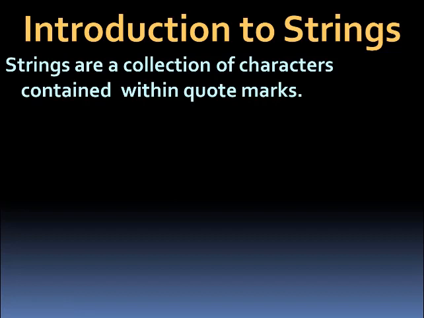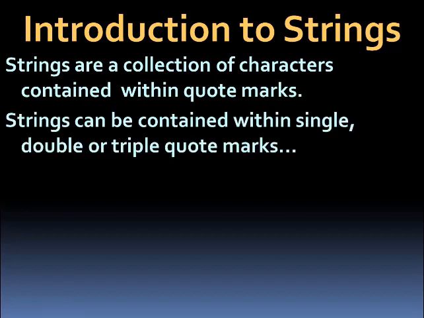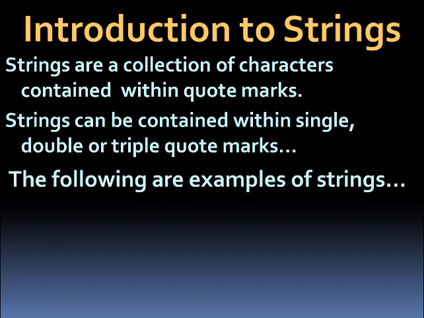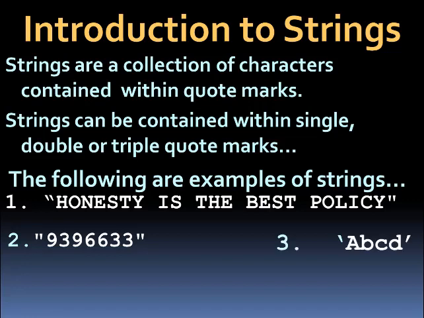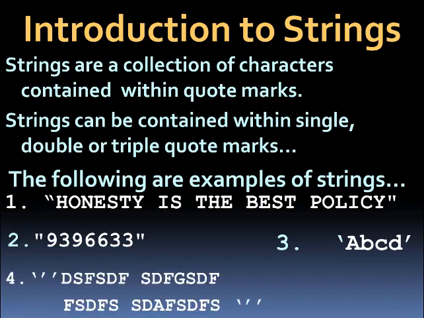Like the first example, "honesty is the best policy" within double quotes. Or if we have numbers but they are enclosed within double quotes, then it is a string. So any sequence of characters enclosed within single or double quotes or triple quotes is a string. Third example, ABCD enclosed within single quotes is a string. Fourth one is triple quotes. Triple quotes we use for writing strings in multiple lines. See, we have two lines of the string, so they must be enclosed within triple quotes. So these are the different examples of strings.